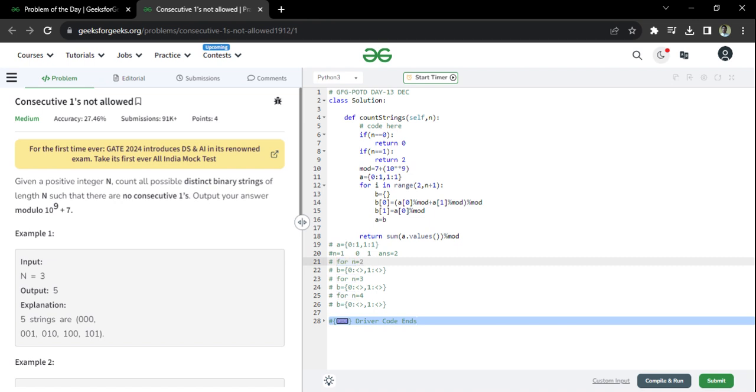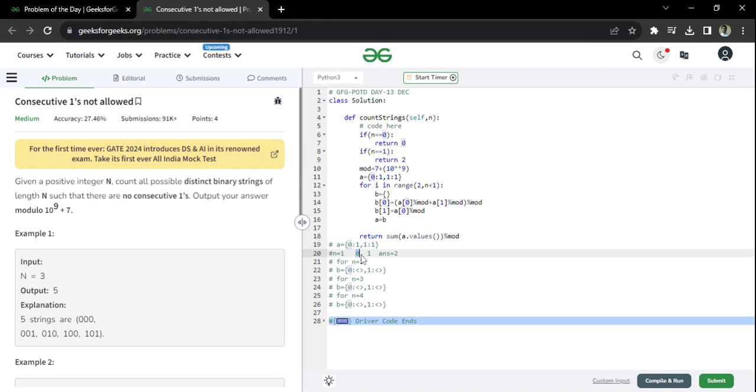See, there is a trick here now. I am not going to derive the answer for n equal to 2 directly. I will use the answer for n equal to 1 and then I will do it. In this case, it is ending with 0, right? For 0, I can add a 1. For anything which is ending with 0, I can add a 1 after it. No problem. It will be a part of the solution.